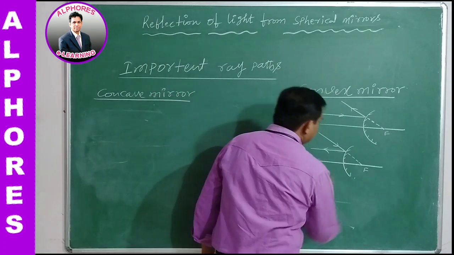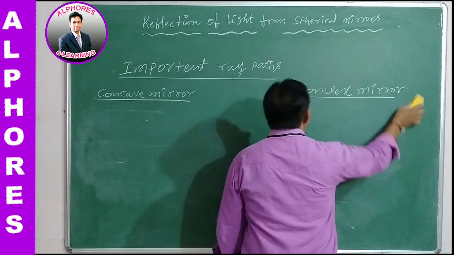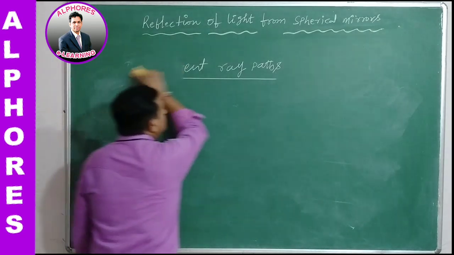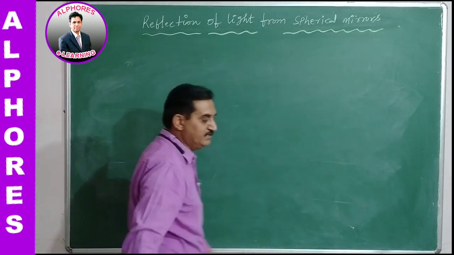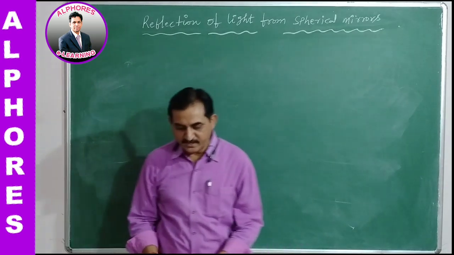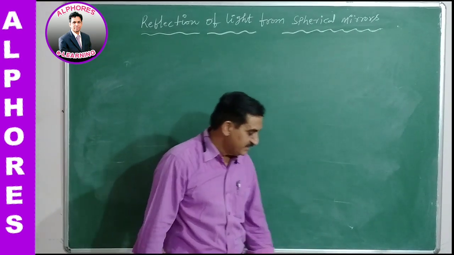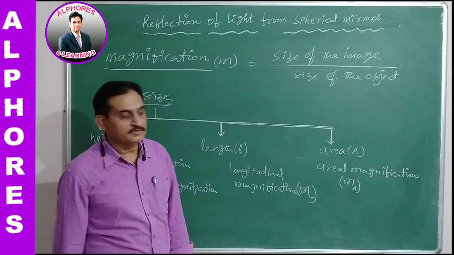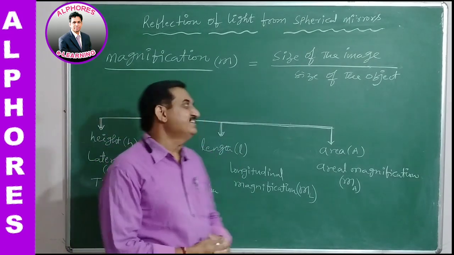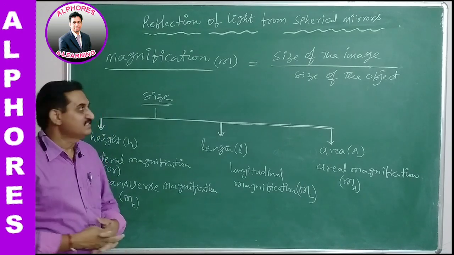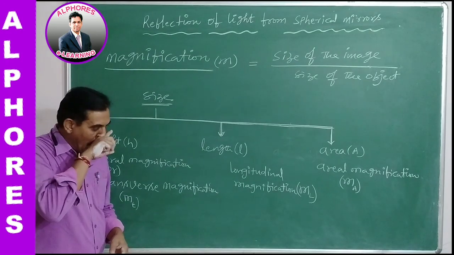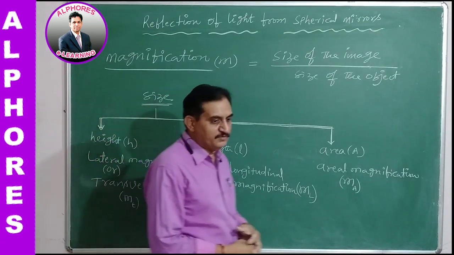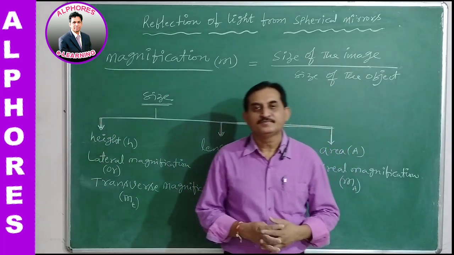The next point is finding magnification. One more concept is regarding magnification, which is found in the case of spherical mirrors.